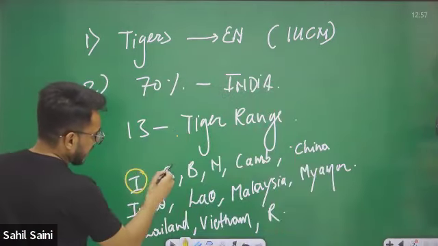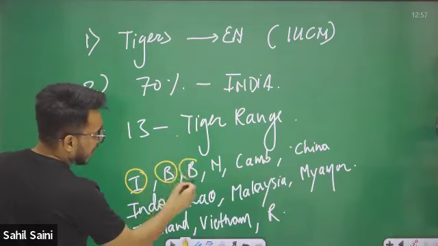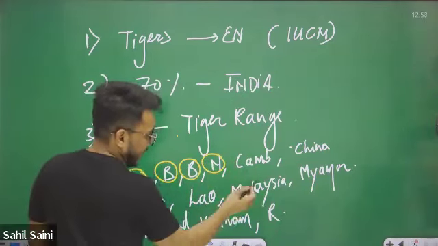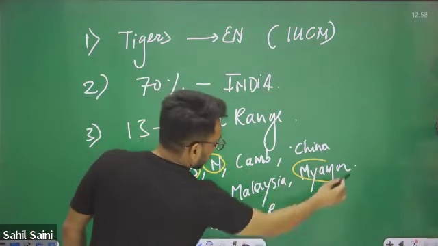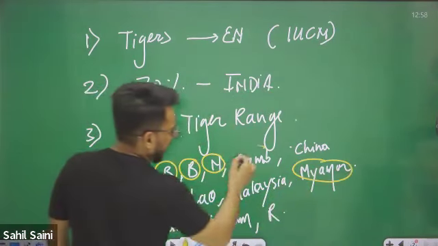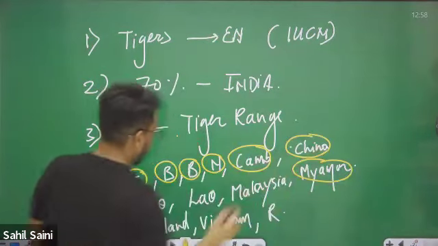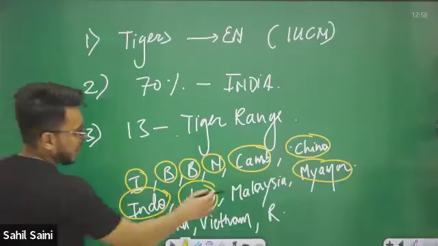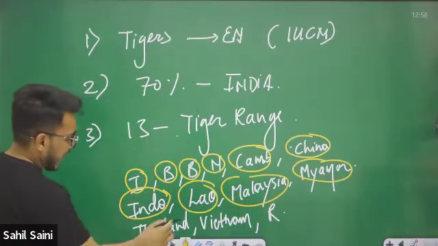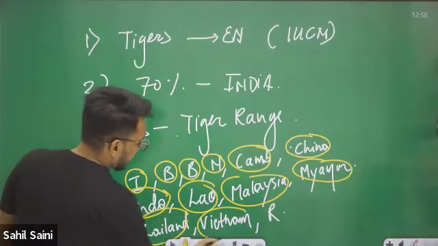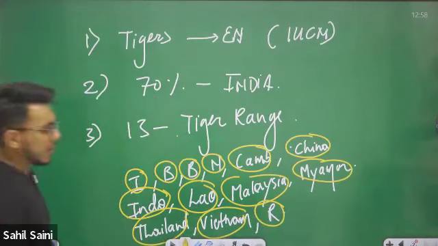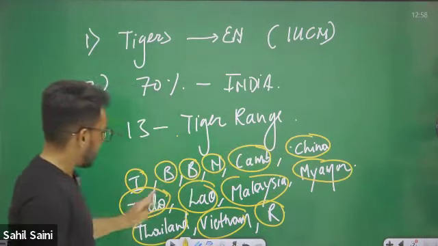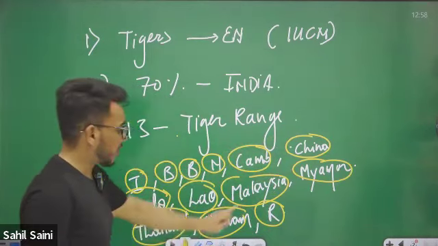India, Bhutan, Bangladesh, Nepal. In the neighborhood, we have Myanmar also. Then Cambodia, China, Indonesia, Laos, Malaysia, Thailand, Vietnam, Russia. 1, 2, 3, 4, 5, 6, 7, 8, 9, 10, 11, 12, 13.